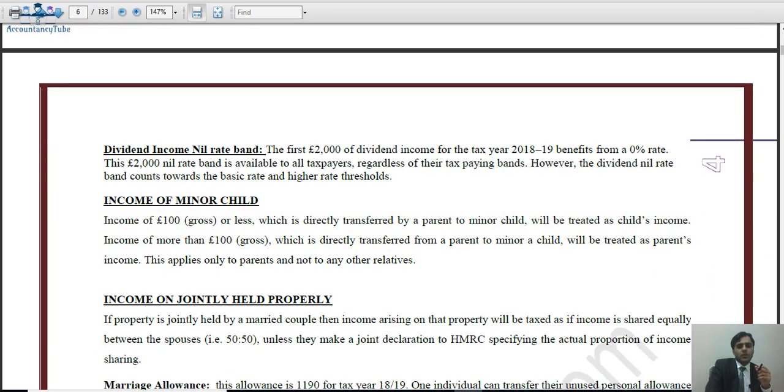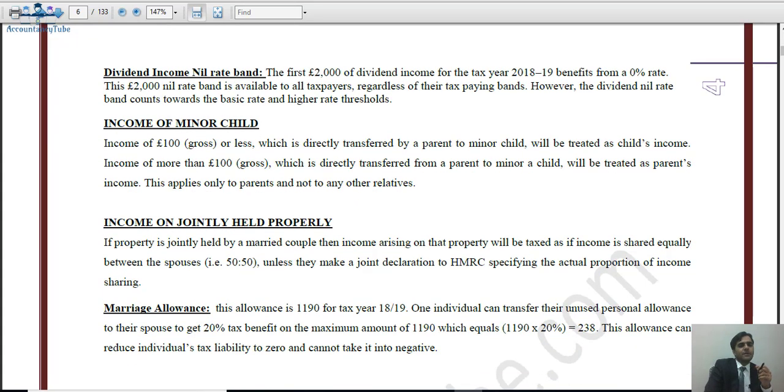After that, if you come to page number 4, dividend income nil rate band. Like the interest income, where we know that there was 1,000 in the basic rate band and 500 in the higher rate band, for dividend income as well there is a nil rate band. For dividend income, there is £2,000 of dividend income nil rate band, regardless of the tax paying band. Even if it is the basic rate band or the higher rate band, you will get the £2,000 nil rate band. So the first £2,000 of the dividend income will be taxed at the rate of 0%.